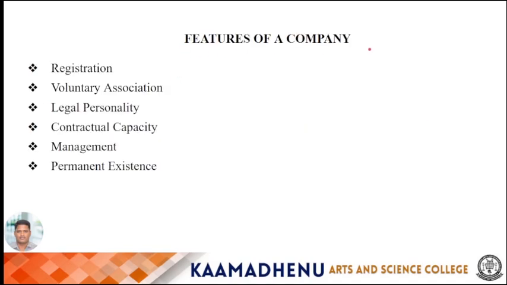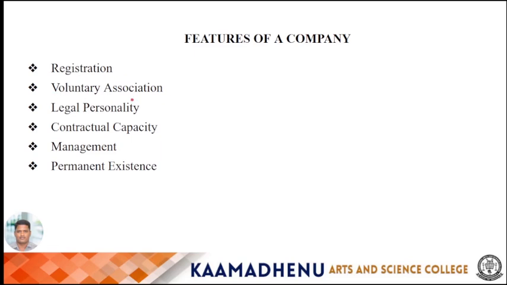The next one is features of a company. There are 6 features: registration, voluntary association, legal personality, contractual capacity, management and permanent existence. So the first one is registration. A company comes into existence only after registration under the Companies Act, but a statutory corporation is formed and commences business as notified in the Act and as passed in the legislature. In case of partnership, the registration is not compulsory.